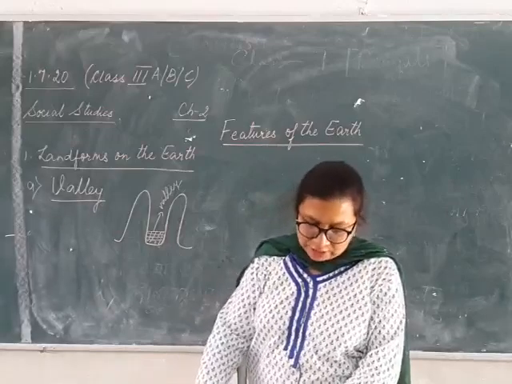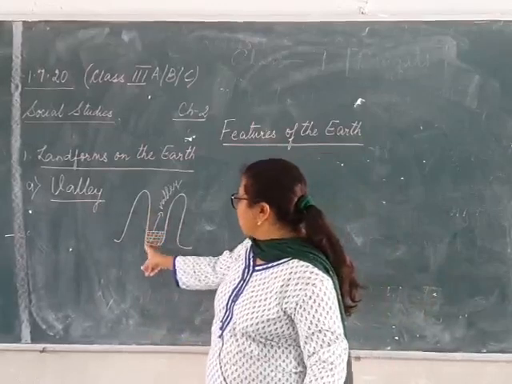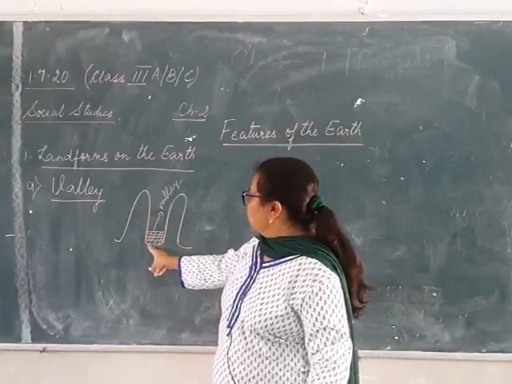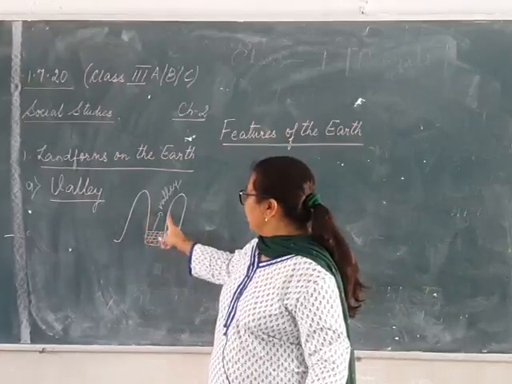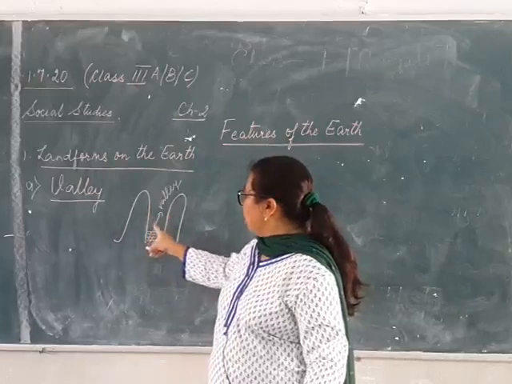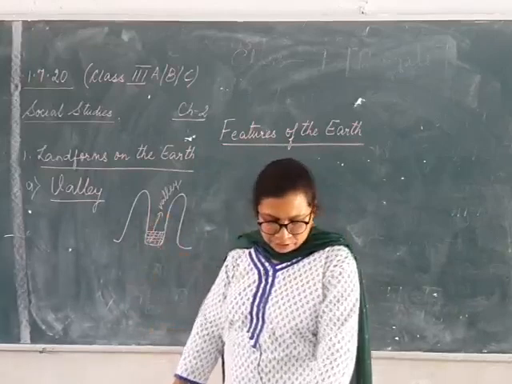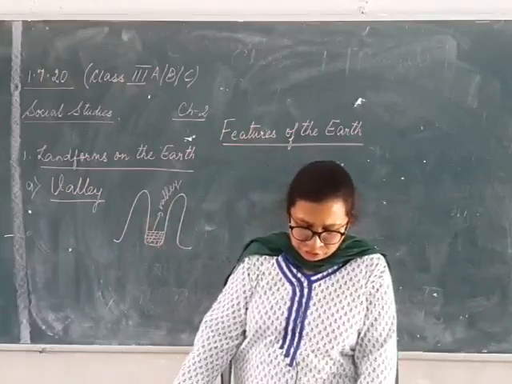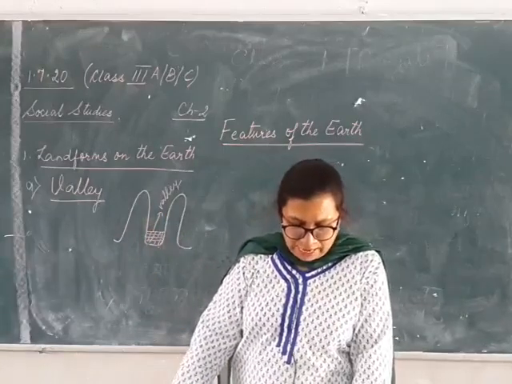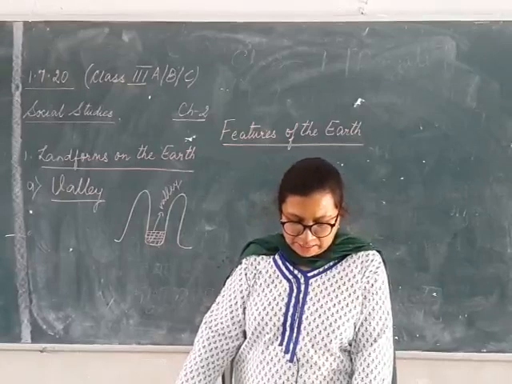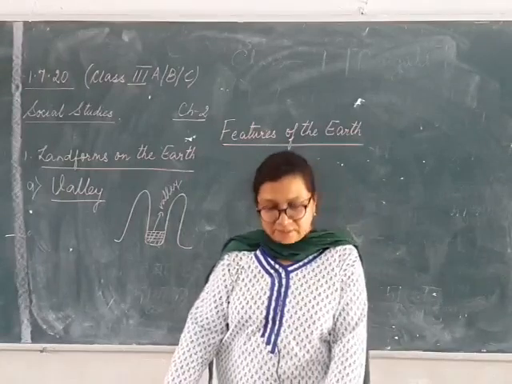Valleys are usually in a U shape. Now you can see that it is looking like the U alphabet. So this area or this place of land is known as a valley. So valleys are usually in a U-shaped form. Narrow, deep valleys are sometimes called canyons.